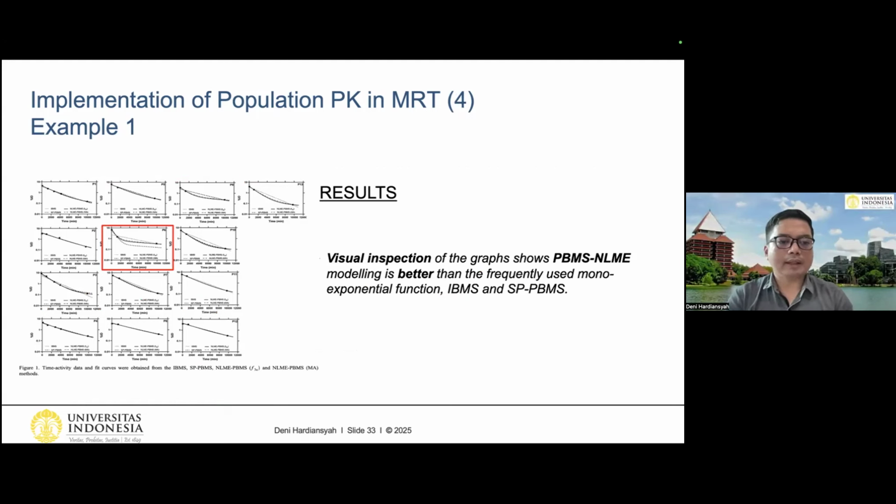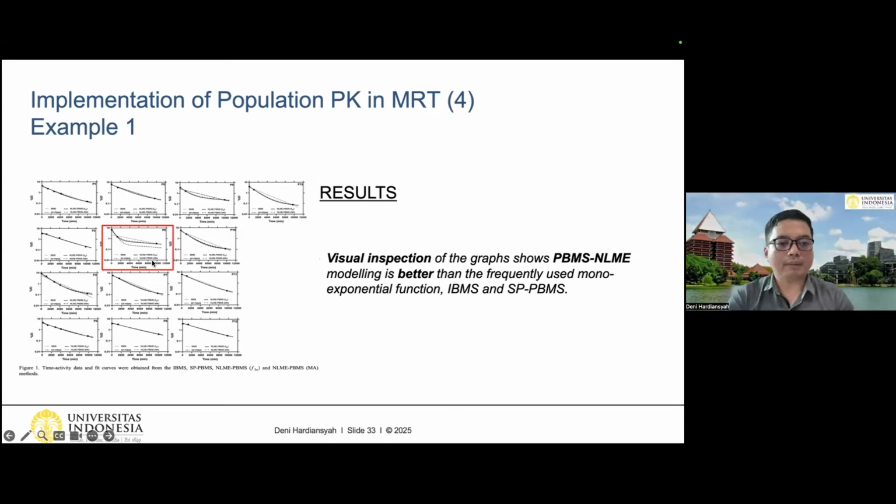Of course, as you can see, the method that we introduce is not completely good for all patients. For example, patient number 1, as you can see, has a small difference. Patient number 4, number 8, and also 12 are not that different from the mono-exponential. But we also need to understand that sometimes we can get something like this.